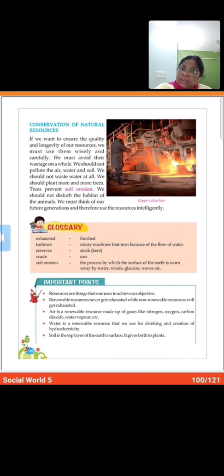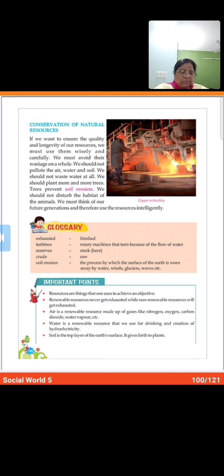This I have told again and again, children. By using biogas and biofuels. And overgrazing also must be prevented. Burning of fossil fuels must be controlled. Then practicing crop rotation techniques to maintain the fertility of the soil.